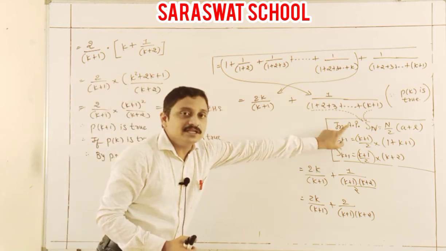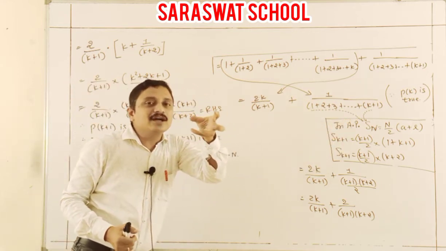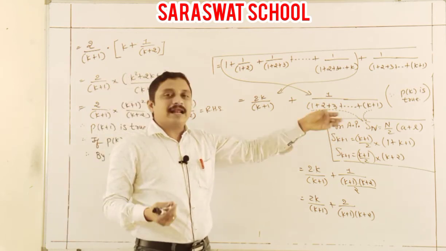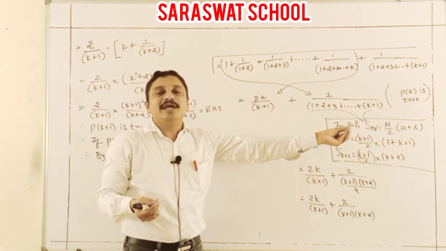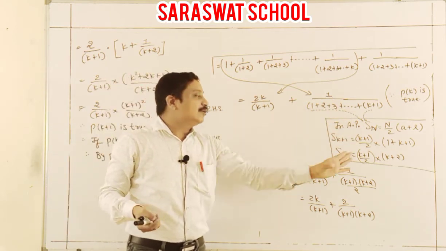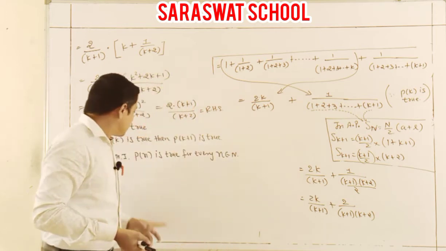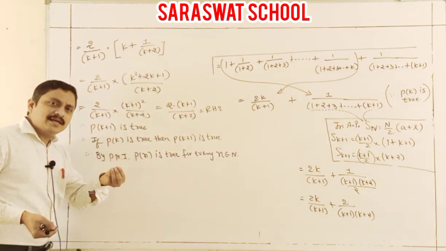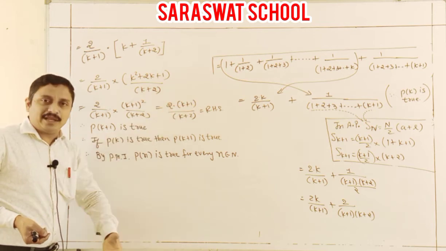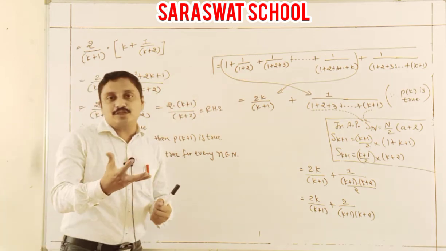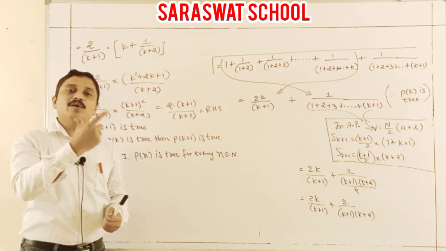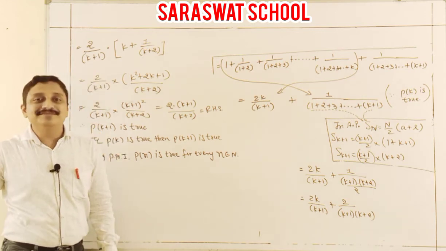Yes students, here mostly students are confused. It's very easy. Arithmetic progression, just write down n by 2 times a plus l and calculate the answer. Yes students, after that these lines are commonly the same as written in every numerical. Yes students, I hope you understood the third sum. Now I am going to do one more, the fourth sum.